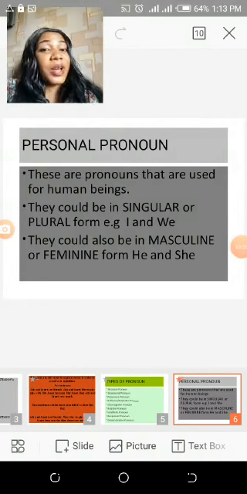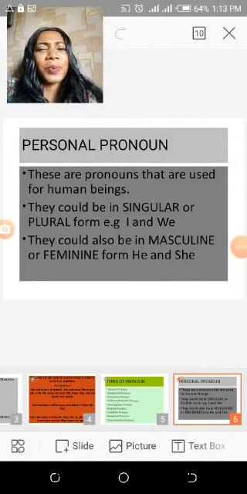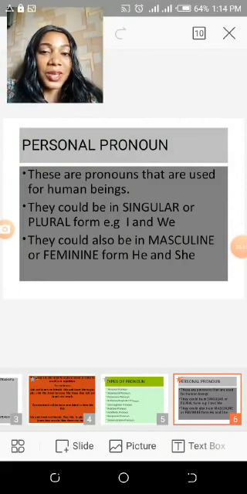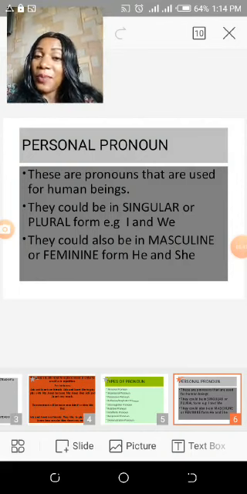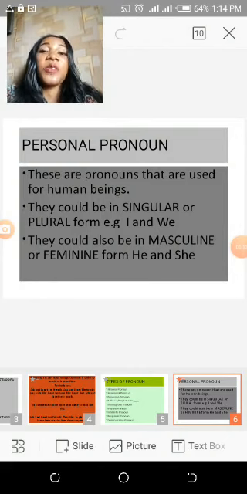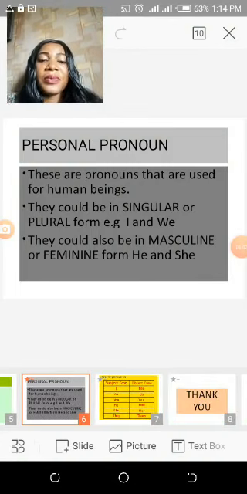Whenever you have someone's name in a sentence and you want to change it, then you can simply change it to the personal pronoun. So anytime you find someone's name somewhere and the name is being changed into a pronoun, that is the personal pronoun. The personal pronoun could be in singular or plural form. For instance, I and we. Your personal pronoun could also be in the masculine or the feminine form. Example, he for boy and she for girl.